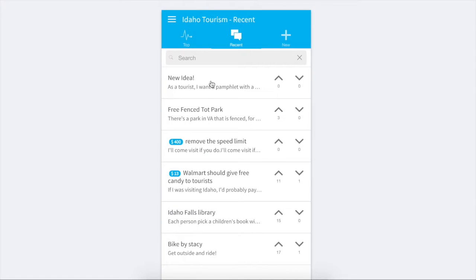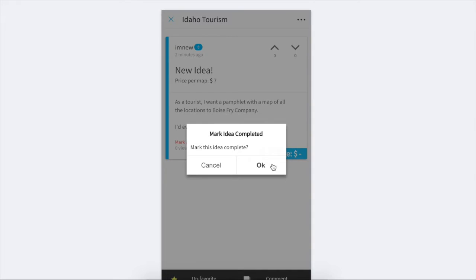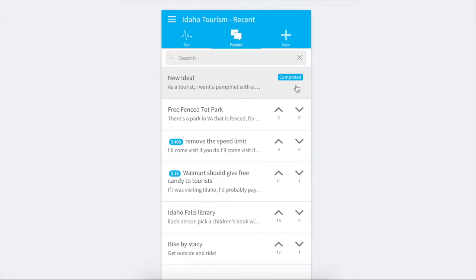It'd also be interesting, say they do implement that, and I come back in a month after I purchase it, I may want to mark this as complete, right? So I could go ahead and mark it as complete, either there or here. The idea gets marked as completed, votes are covered up, and it's also marked as completed there. So start to finish, you can have an idea, get it implemented, and close it up, right here in the app.